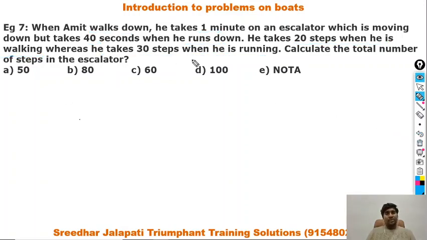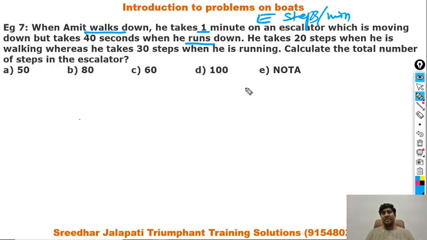So in both cases he is making a journey in the direction in which the escalator is moving. In one case he is walking, in the other case he is running. It's not that he is going against the escalator. In both cases he is moving along with the escalator. In one case he is walking, in the other case he is running. So when Amit walks down, he took 1 minute. Let the speed of the escalator be e steps per minute.